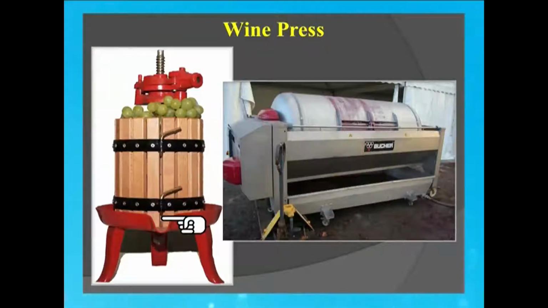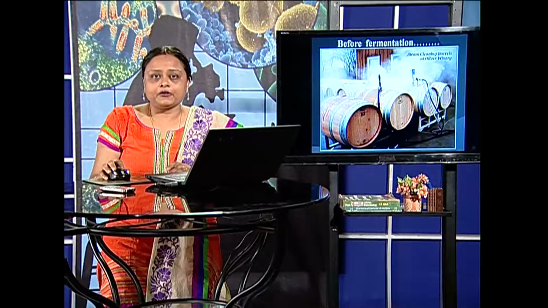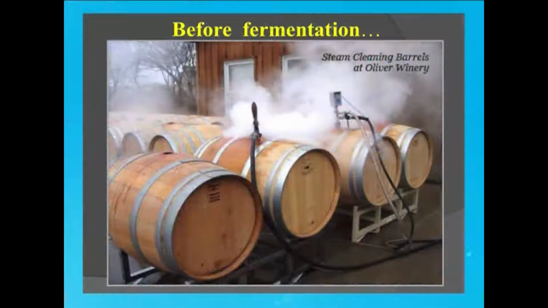In early times, this is a traditional basket press, and this is a horizontal, newer technology press. A clarifier is again an instrument which clarifies, that is, removes any suspended material that may be present in the must. But before moving into the fermentation, we will definitely have to carry out steam cleaning and sterilization of the fermenter which we are going to use for fermentation.